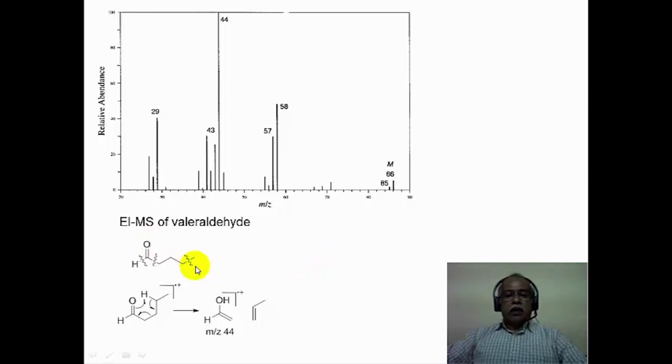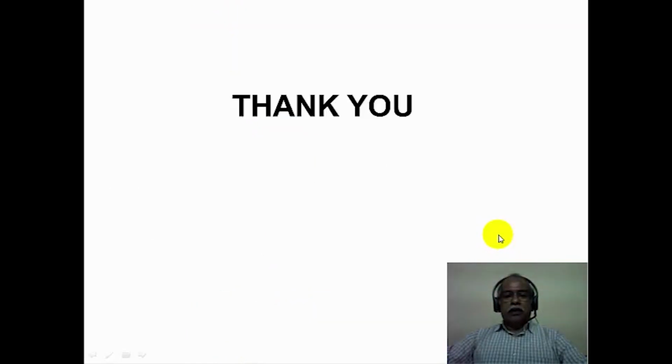So one can lose a methyl group, which is a loss of 15, which will be somewhere here. 71 corresponds to the 15 loss. One can have a loss of this butyl group here, forming the corresponding formyl cation, which is 29, for example. The butyl cation itself is registered somewhere here, probably, and the McLafferty rearrangement product is registered at 44. These are the fragmentation patterns.